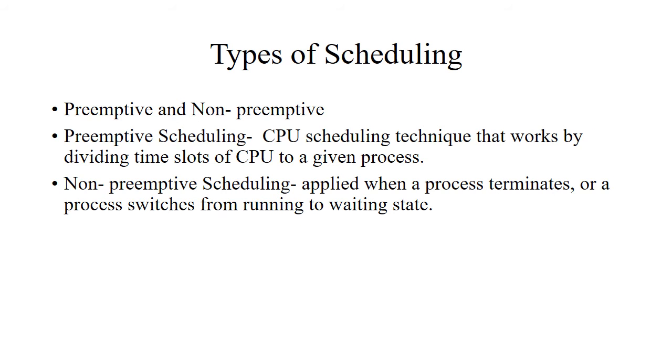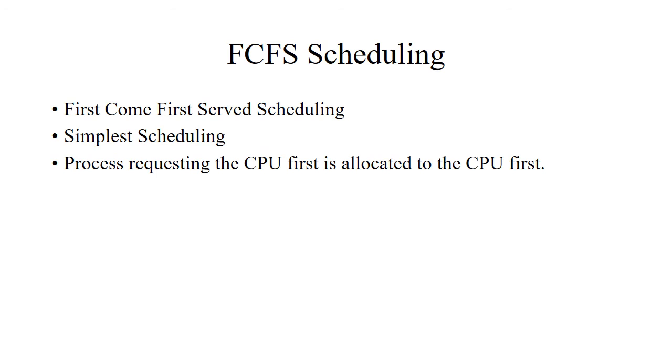So next, the types of scheduling. We can divide the scheduling into two types, preemptive and non-preemptive. In preemptive scheduling, the CPU divides its time slots to the given process according to the process needs. But in non-preemptive scheduling, the process is not given any time slot, irrespective of its arrival to the CPU. The process is executed.